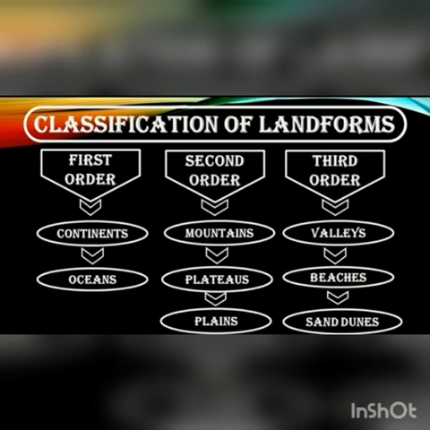Classification of landforms. First order landforms include continents and oceans. Second order landforms include mountains, plateaus and plains. Third order landforms include valleys, beaches and sand dunes.